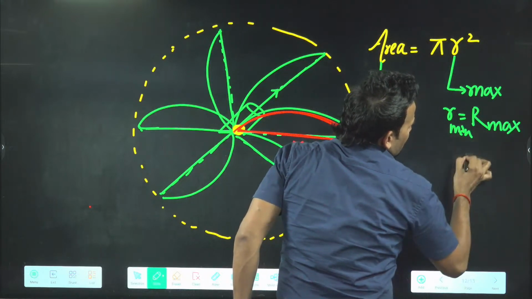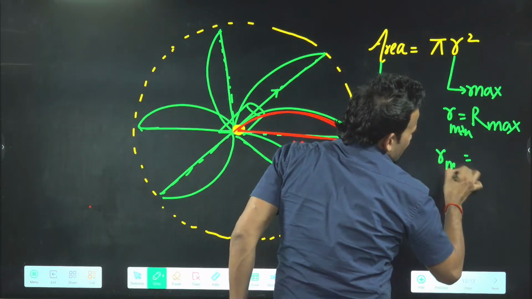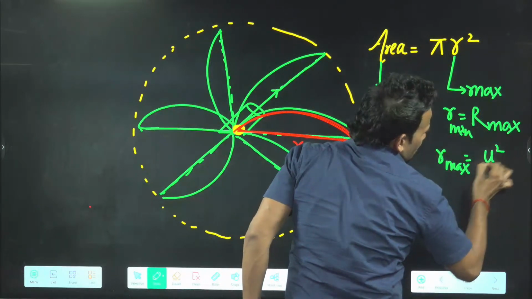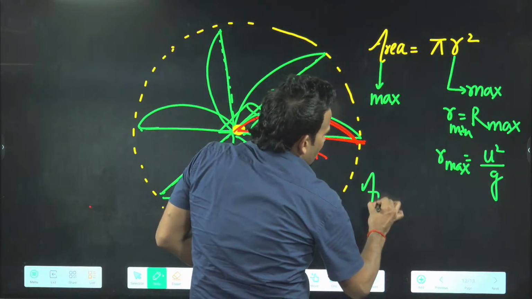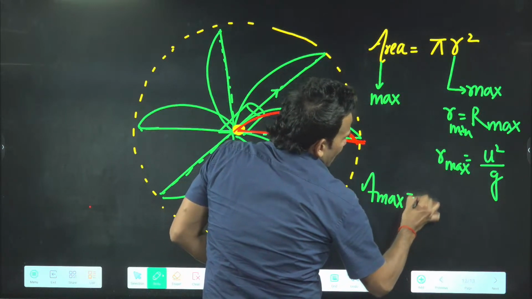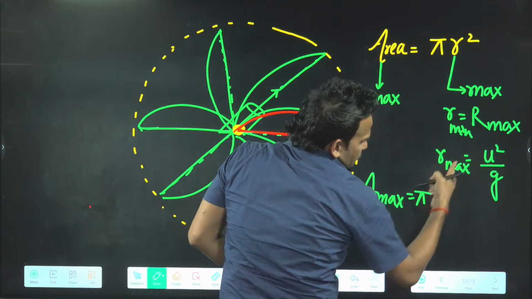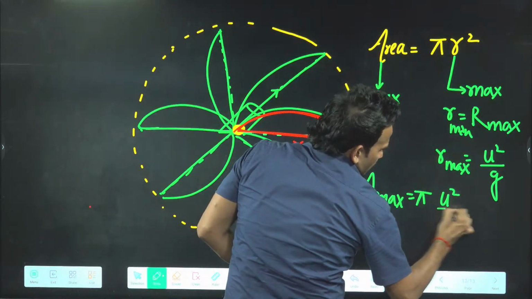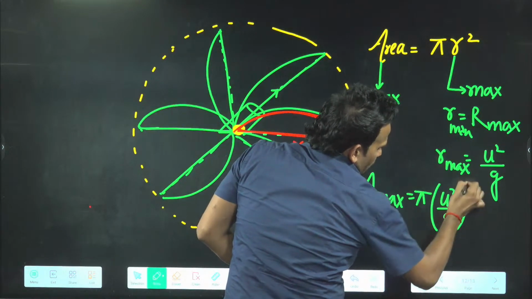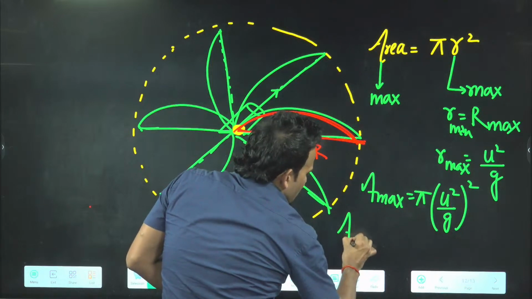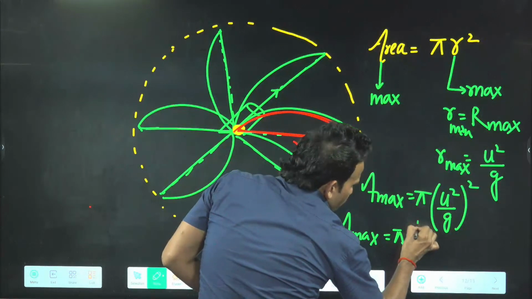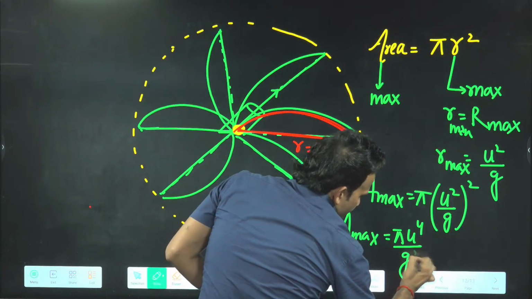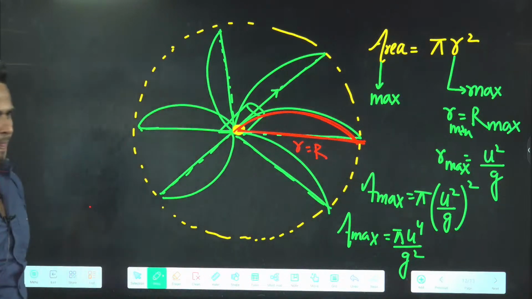And that maximum range we know, sir. That means maximum radius also we know, sir. U square by g. So from here we can say maximum area will become, sir, pi r square, maximum radius square. What is maximum radius? U square by g. So square of this. That means maximum area will come pi u to the power 4 by g square. Done.